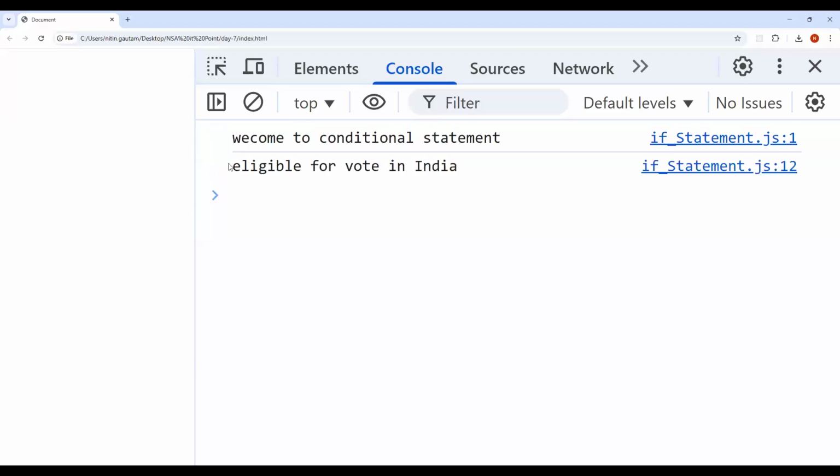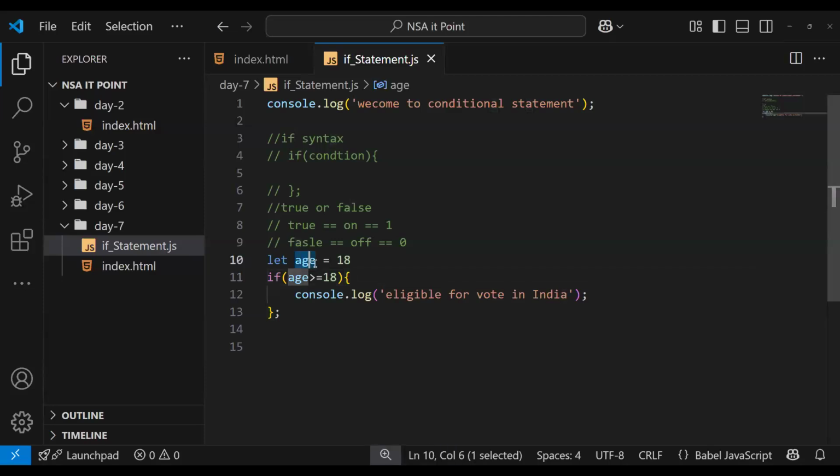Let's check once, is this person eligible or not? Come here and reload. Eligible to vote in India. If I decorate the message, what should it be?